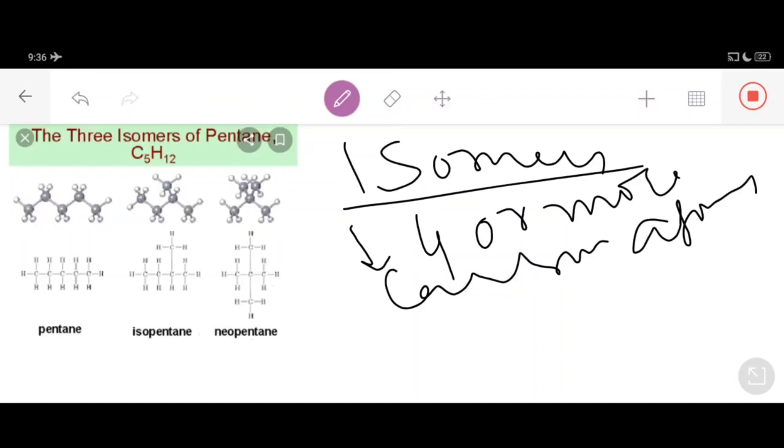Somebody will ask why methane, ethane and propane can't show the phenomenon of isomerism. Why are we not calling those isomers? What is the reason behind this, dear students? The only reason is that isomerism is possible only with hydrocarbons having four carbon atoms. Now the question arises, why do organic compounds having four carbon atoms show the phenomenon of isomerism, and why do we call them isomers?